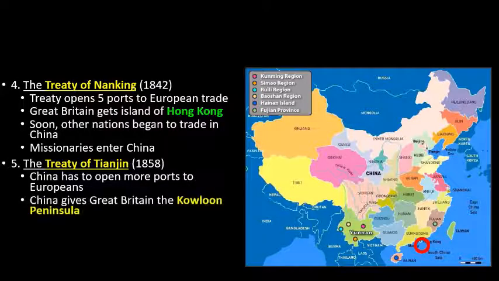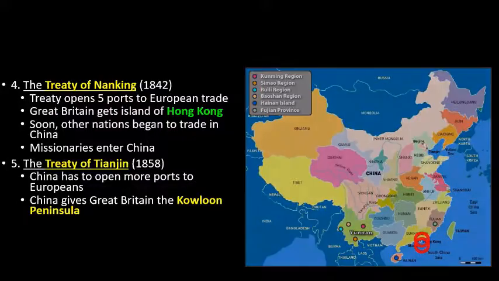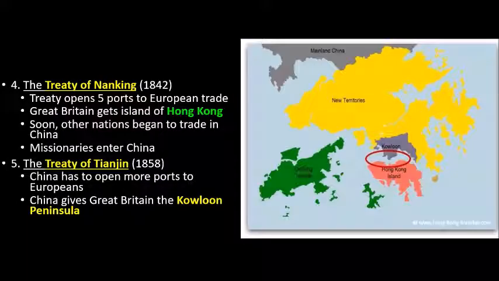So, plus China has to give Great Britain this entire area called the Kowloon Peninsula. Where is that, guys? It's so small you can't even see on the map, but it's just north of Hong Kong. All right, right here. So if you zoom in, all right, Hong Kong is right there, the Kowloon Peninsula is right there, and then mainland China, the big part of China, is just above. So, Great Britain is slowly acquiring territory. Okay? All right, now what does this all mean?